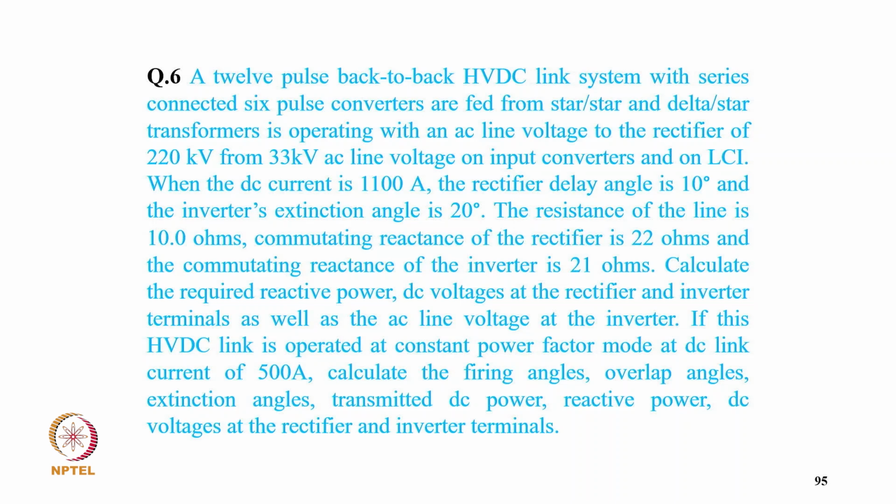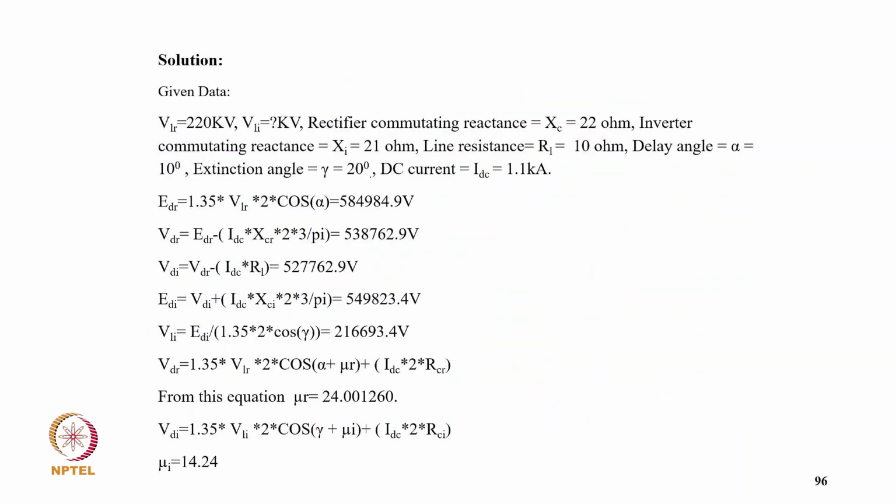And if the HVDC link is operated at constant power factor mode at DC link current of 500 ampere, calculate the fire angle, overlap angle, extinction angle, transmitted DC power, reactive power, DC voltage at rectifier and inverter. Coming to the solution, given data is VLLR equal to 220 kV, VLI equal to be calculated, rectifier commutating reactance equal to 20 ohm, inverter commutating resistance XCI 21 ohm, line resistance is 10 ohm and delay angle alpha 10 degree and extinction angle gamma 20 degree, DC current is 1.1 kilo ampere.